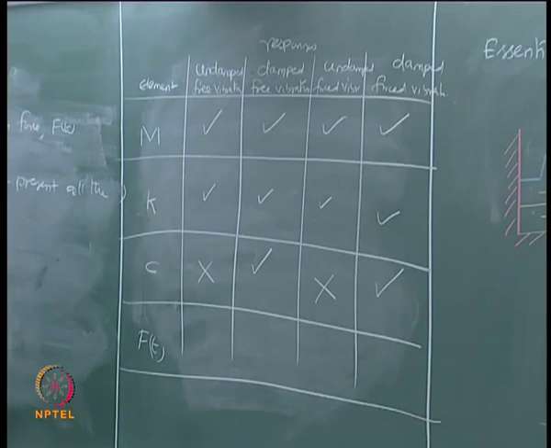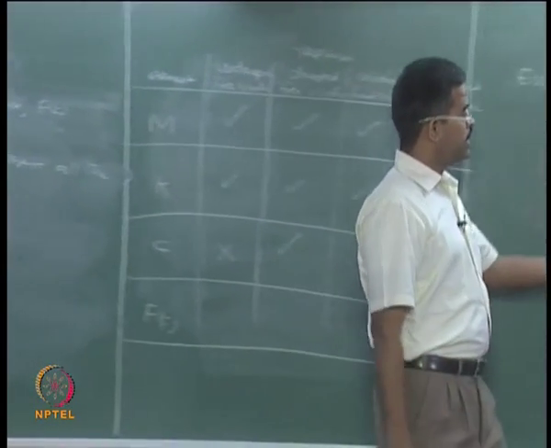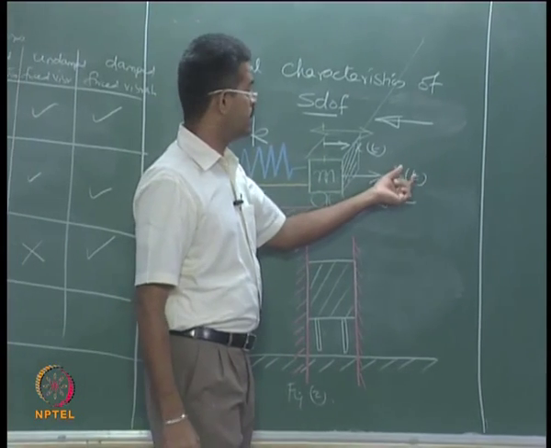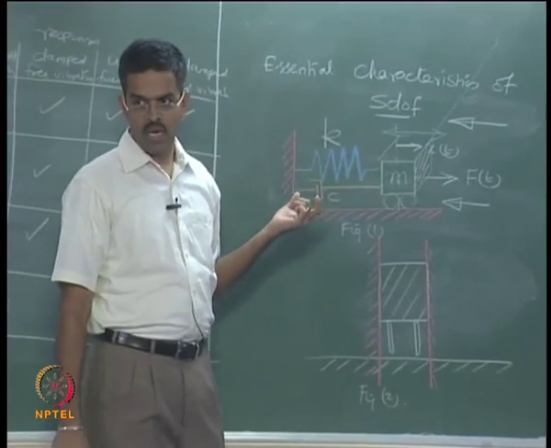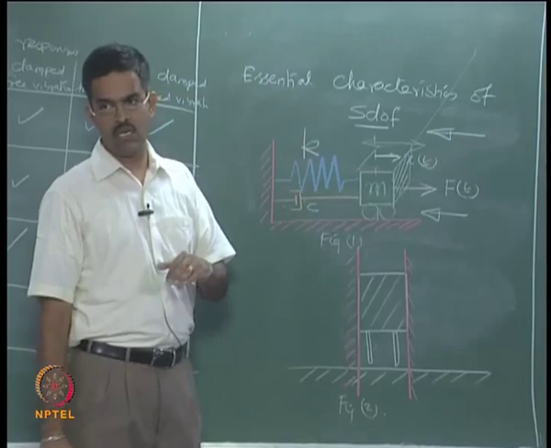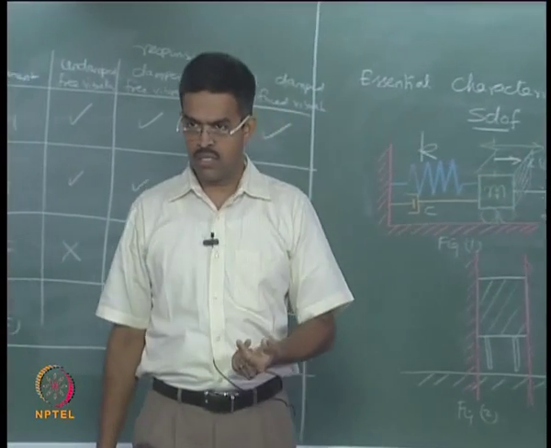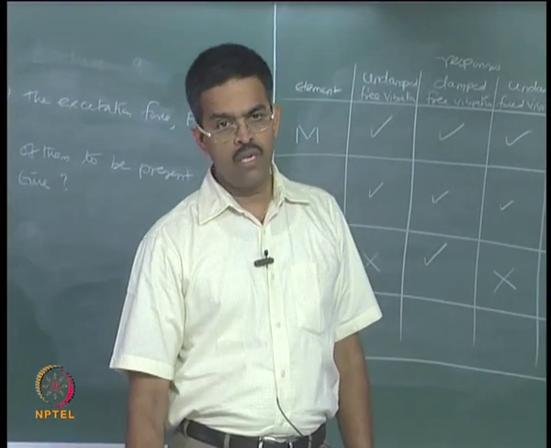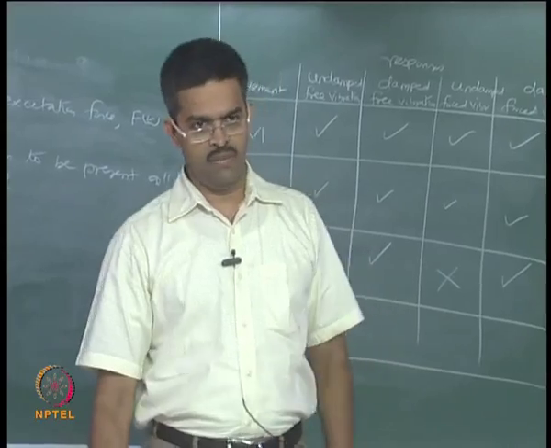You may wonder that if you do not have f of t, which is a function of time, which is acting externally on the body, how will I apply dynamic analysis to this body? Because essential characteristic of dynamic loading is force should be time variant and inertia component should be significantly present in the system.